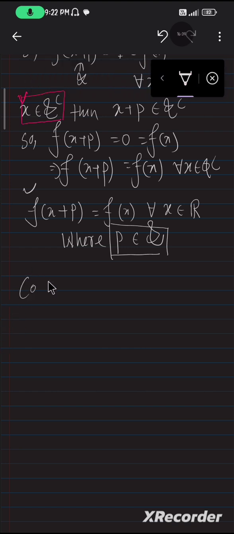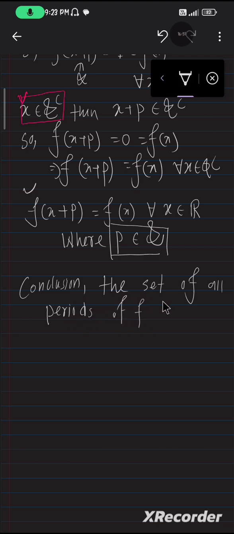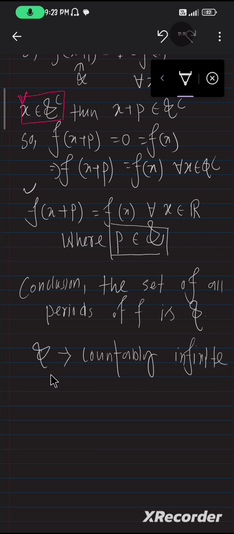Now our conclusion is that the set of all periods of f is the rational numbers, that is Q, and we know that the set Q is countably infinite and also Q is dense in R. So that satisfies our given statement. So this completes our proof.